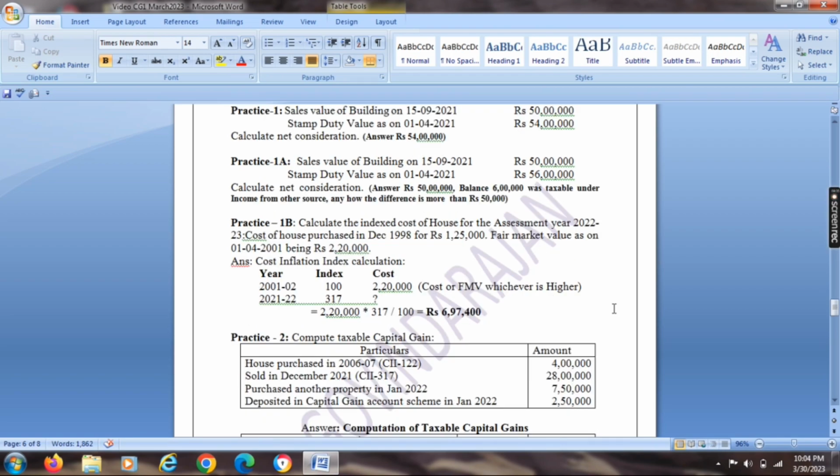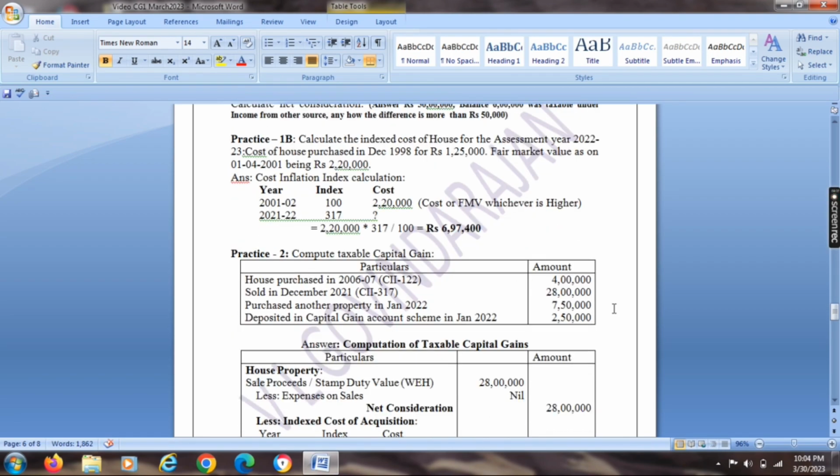Okay. Next, practice 1B. Calculate the indexed cost of house for the assessment year 22-23. Cost of house purchased in December 98 for rupees 1,25,000. December 98 is before 1/4/2001. So in this situation, the fair market value as on 1/4/2001 will be given for such property. So we have to consider the fair market value and the cost price before 1/4/2001, whichever is higher.